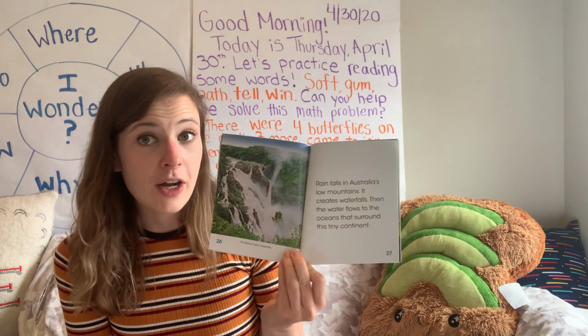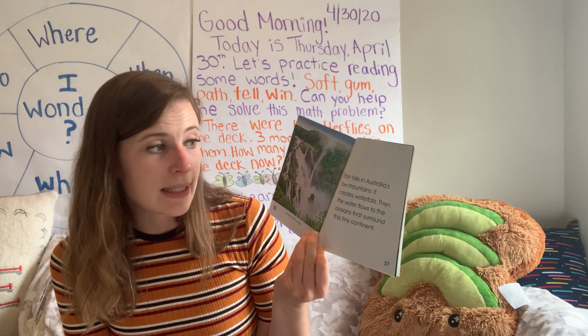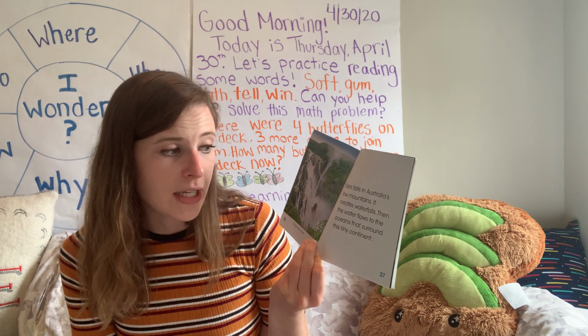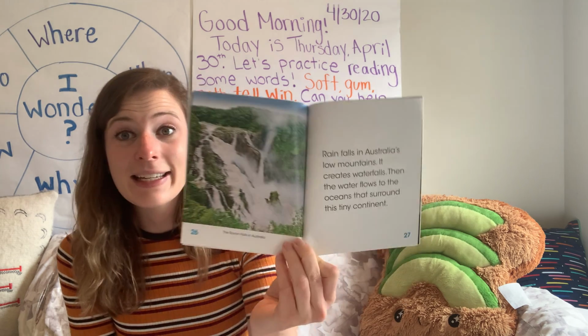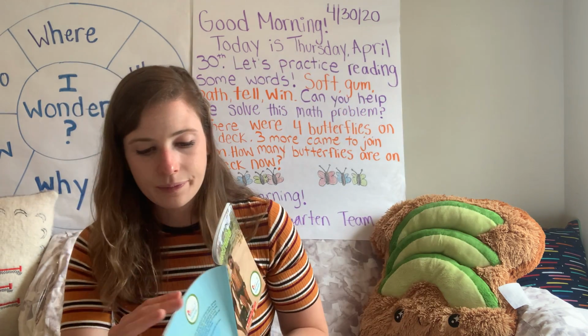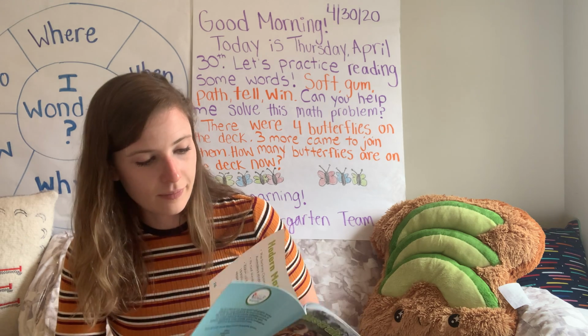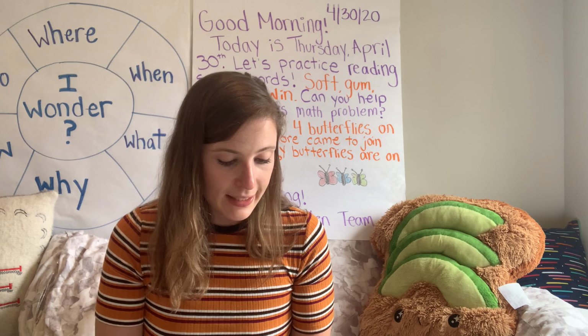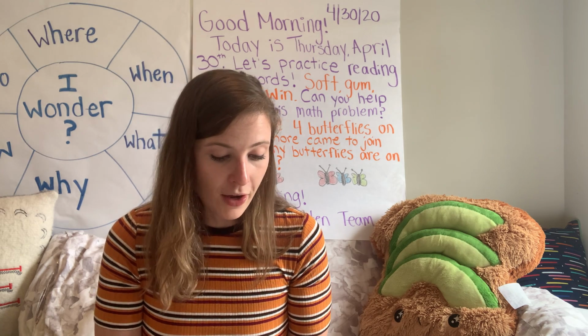Rain falls in Australia's low mountains. It creates waterfalls. Then the water flows to the oceans that surround this tiny continent. All right, so your job today, we already said what is our main topic for this section.